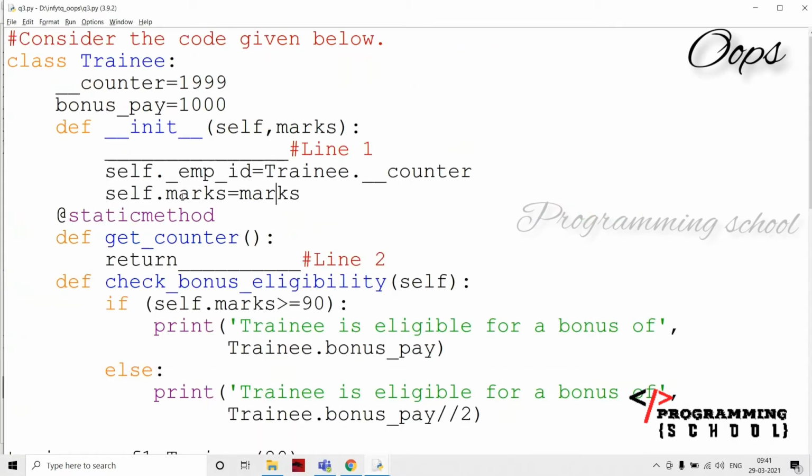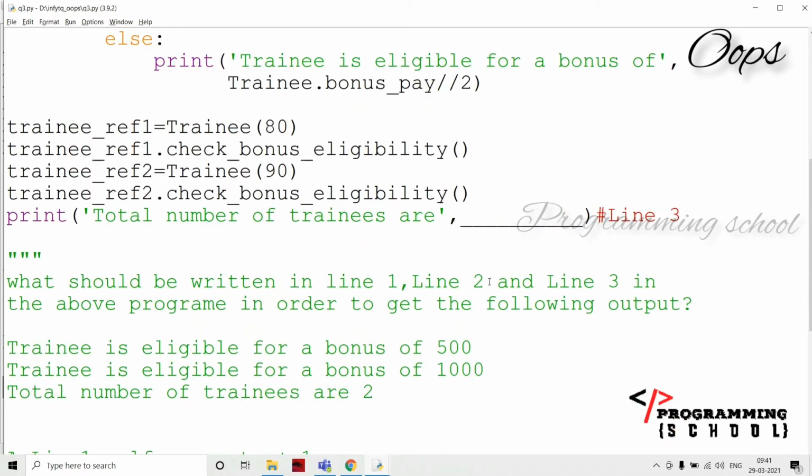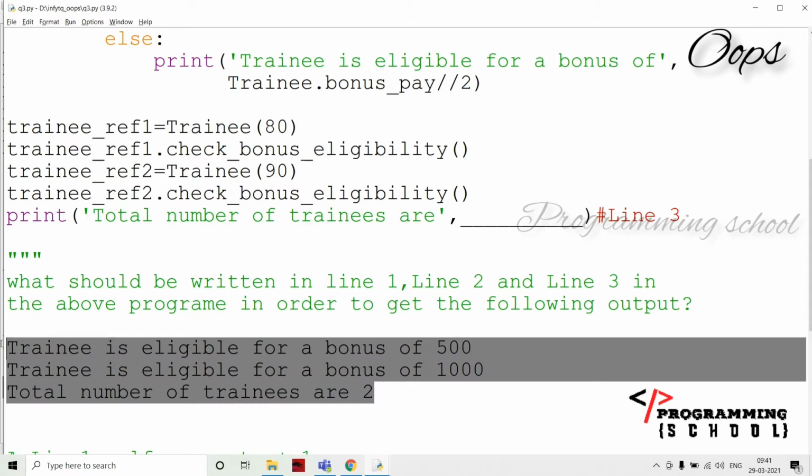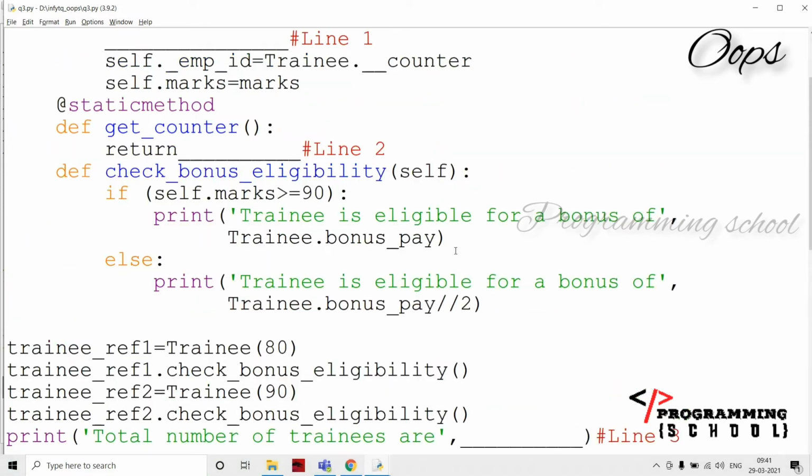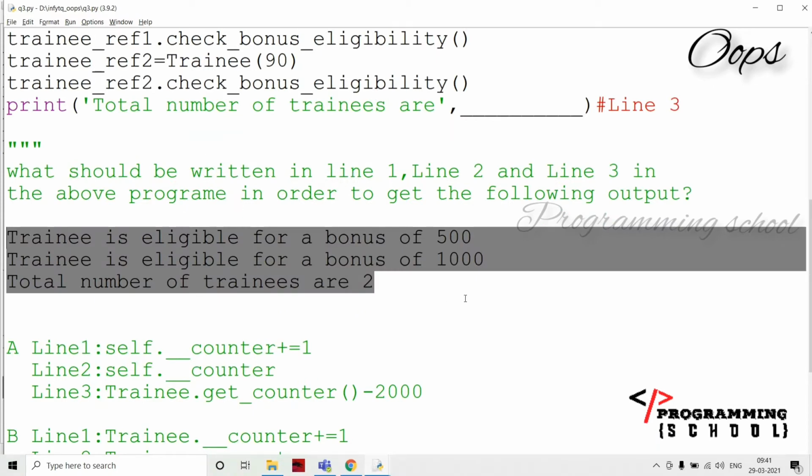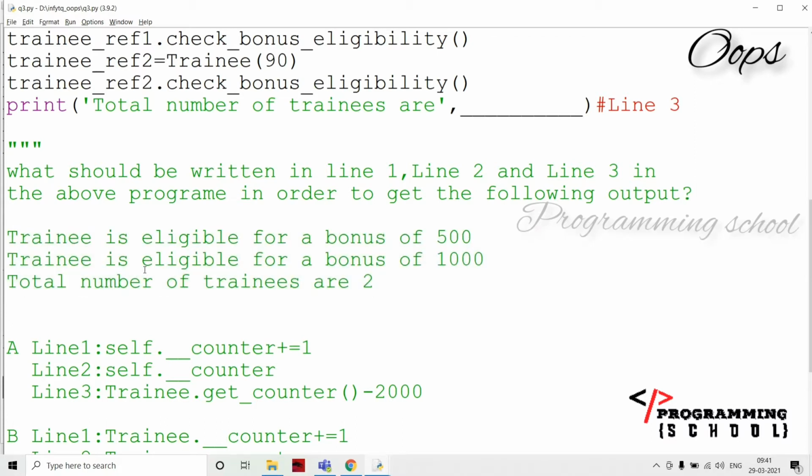Next question, and yes, here line 1, line 2, line 3, and this is the output of the above program, and you have to tell what is line 1, what is line 2 and what is line 3. The output is going to be like this: trainee is eligible for the bonus of 500, trainee is eligible for the bonus of 1000. Total number of trainees are 2 here.